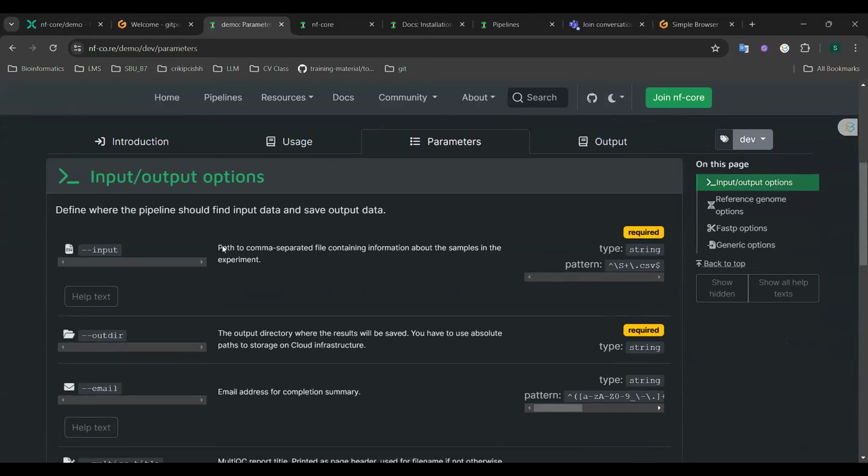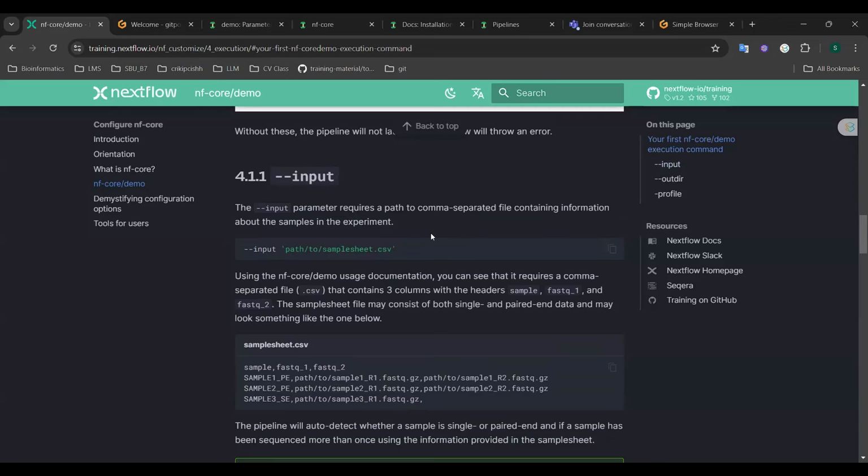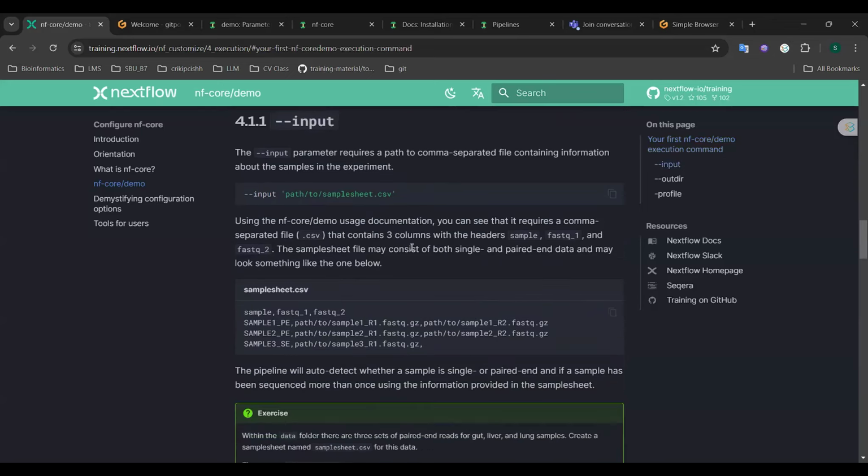Okay, so the input parameter requires a path to a comma separated file, which is a .csv file containing information about the samples in the experiment. This file should have 3 columns with headers, which are sample, comma, fastq_1, comma, fastq_2.